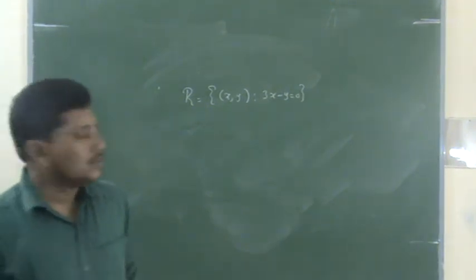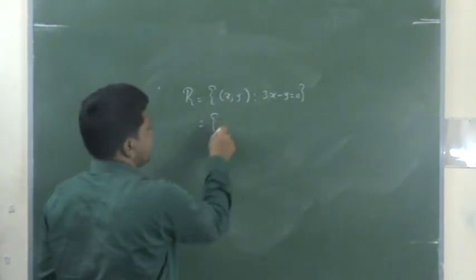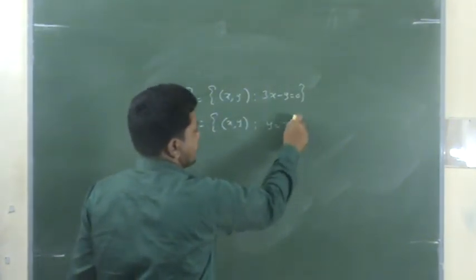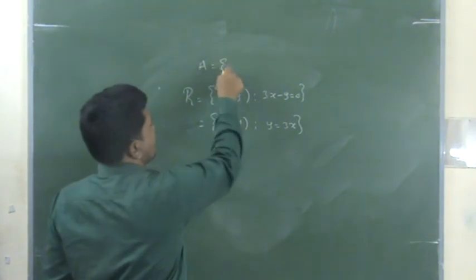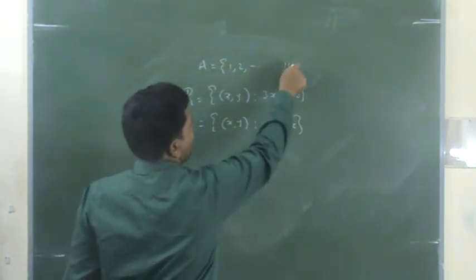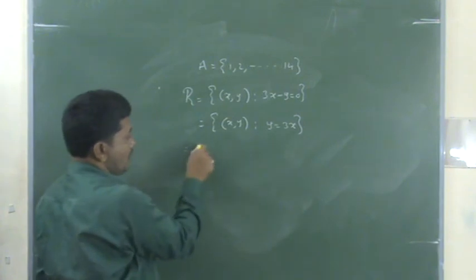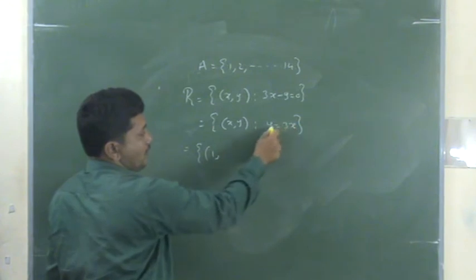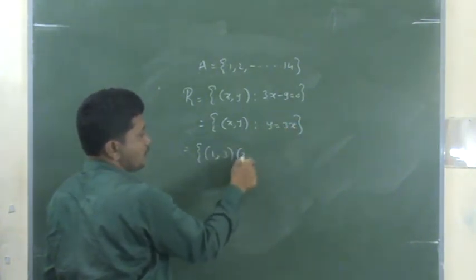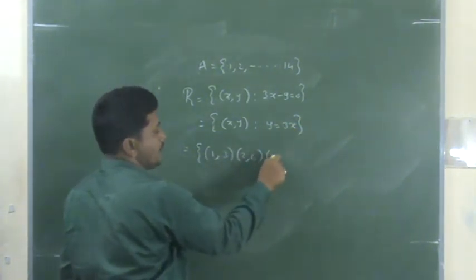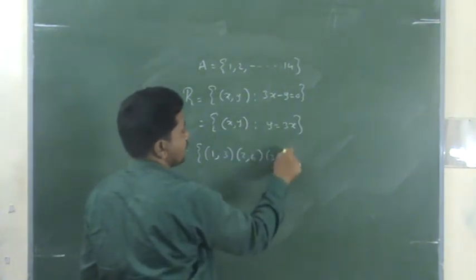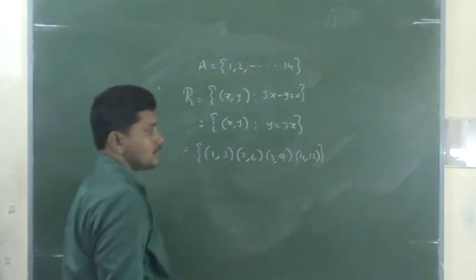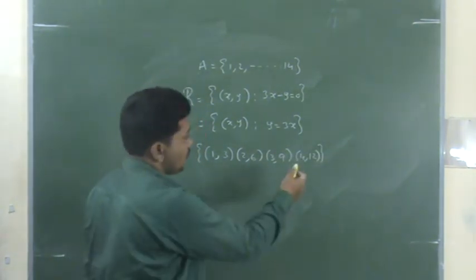3x. So here we write it like this: {(x, y) such that y = 3x}. The set A is 1, 2, 3 and so on up to 14. So which ordered pairs are there? We consider x value 1, y value is 3. x value 2, y value is 6. x value 3, y value is 9. x value 4, y value is 12. x value 5, 15.